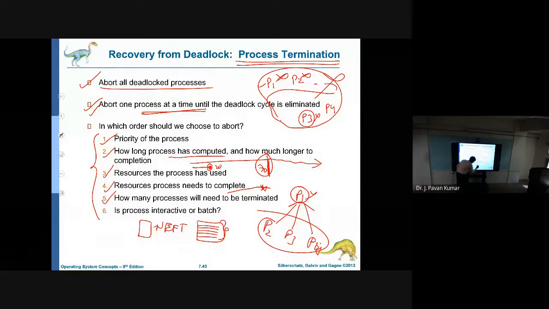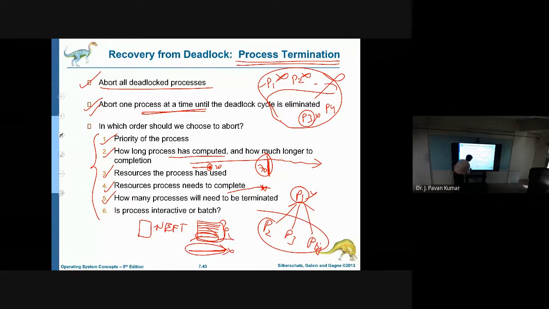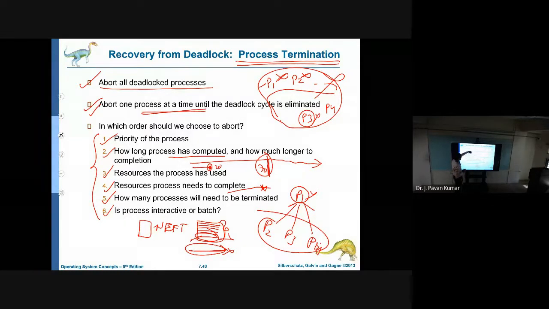Whenever we have such a batch process, we should not terminate it. We cannot terminate that one. Based upon that, we will try to decide whether we should select one of these or an independent process, that is, an interactive process. Whether we have to select this one to abort will be decided. These are the several factors to select which process to terminate.